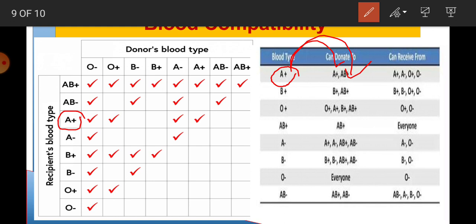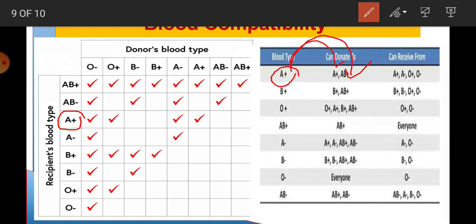A person who has B positive blood type can receive blood from a person who has B positive, B negative, O positive and O negative, because for B positive, the B antigen is known to him, and B negative also has the B antigen, which is known to him.